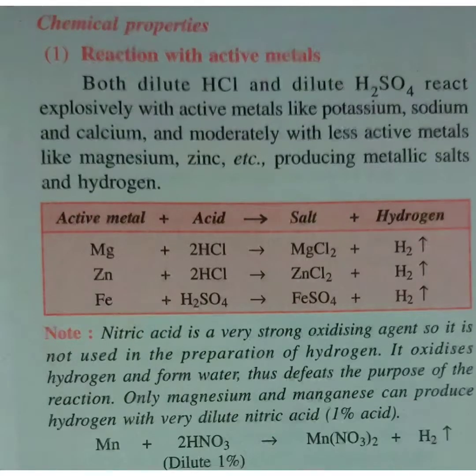Now nitric acid, there's a note here, so sometimes this question can come. Nitric acid is a very strong oxidizing agent, so it is not used in the preparation of hydrogen, like we have seen in classes 8 and 9. Most books refer to the reaction of zinc plus H2SO4 or zinc plus HCl, but we don't see a reaction of zinc with nitric acid, the reason being that nitric acid is a strong oxidizing agent, hence it's not generally used for preparation of hydrogen.